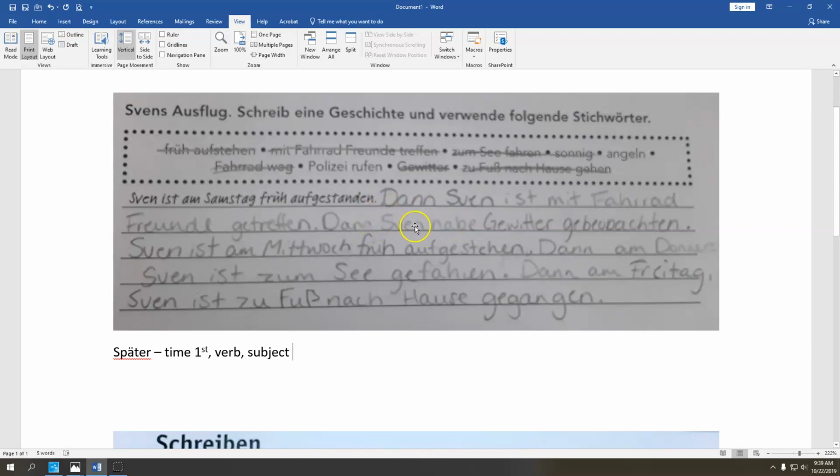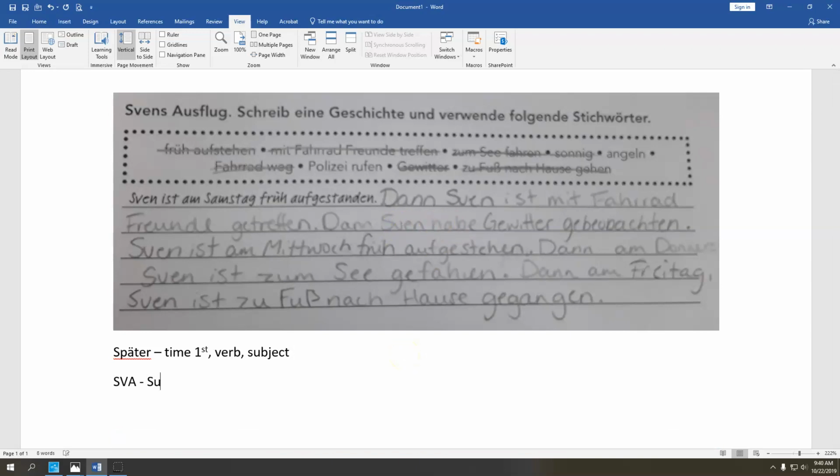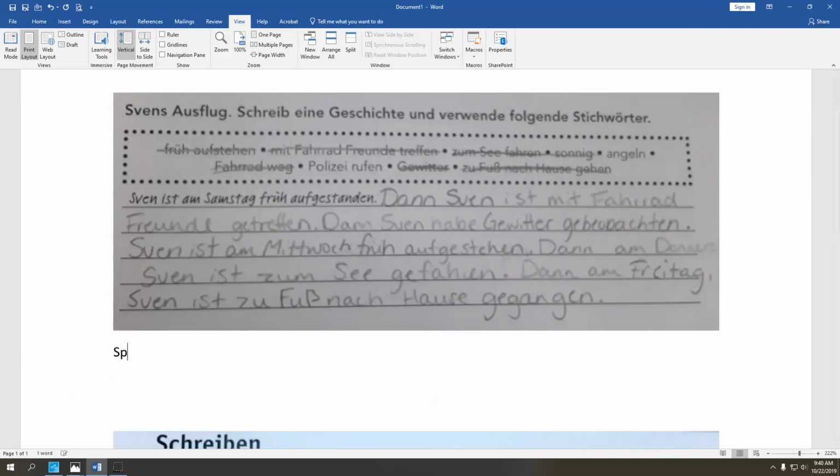So let's check out this subject-verb agreement that we have right here. SVA, subject-verb agreement. That basically is saying that Sven is an er form. So therefore, the correct form of haben would be hat. You can't use habe. That is exclusively for using with ich. So you would want dann hat Sven Gewitter beobachten. Okay, let's keep working through this. So far we know that it would be später hat Sven.